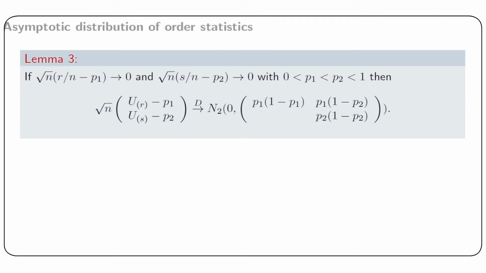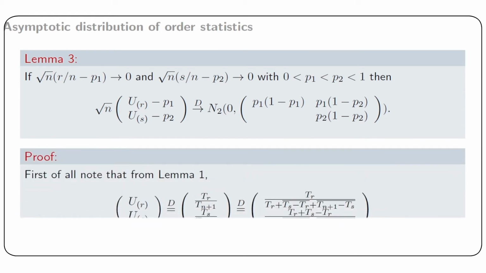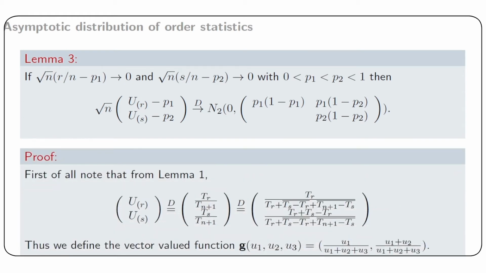So for a proof, first of all we note that from lemma 1 the equivalence, that is the joint distribution of u ordered r and u ordered s is the same as Tr divided by Tn plus 1 and Ts divided by Tn plus 1, and we can write Tr by Tn plus 1 as Tr divided by Tr plus Ts minus Tr plus Tn plus 1 minus Ts, and similarly we can express Ts as Tr plus Ts minus Tr and Tn plus 1 as defined earlier.